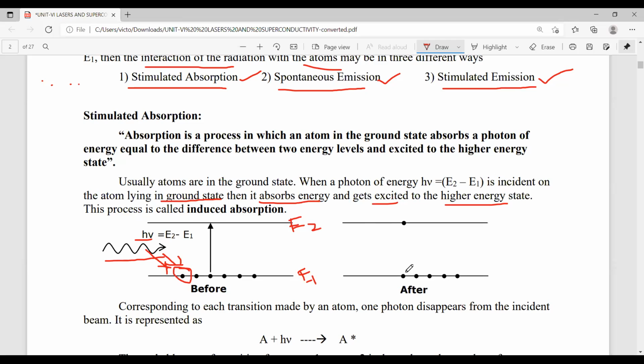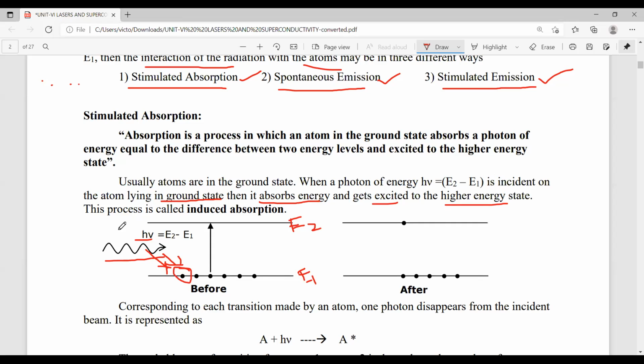So this is the situation after the absorption process. Here we have 6 atoms, but one atom absorbs this energy and is excited to the higher energy state. Now this process is nothing but stimulated absorption.